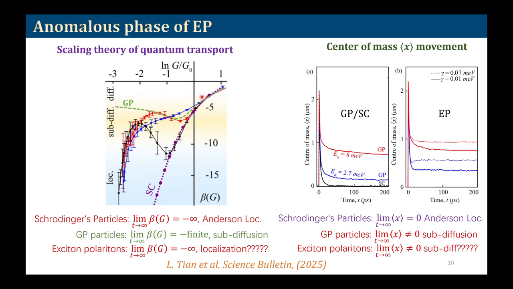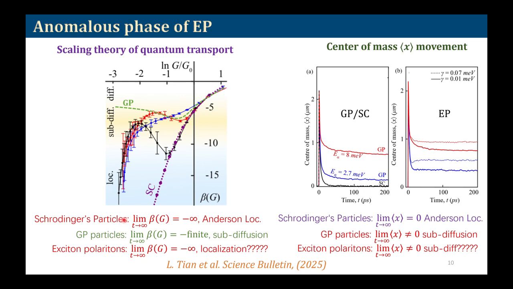For our exciton polariton, what we see is that there is some initial similarity, but then it follows towards the GP particle and then comes down towards the Schrödinger particle. So in the longer time, it behaves like some kind of localization behavior, but clearly it doesn't follow the single particle scaling theory that the Schrödinger particle follows.